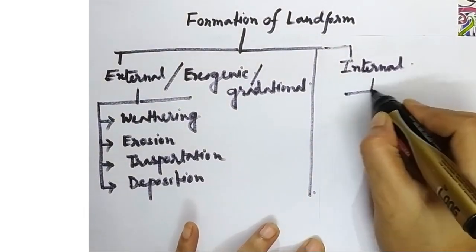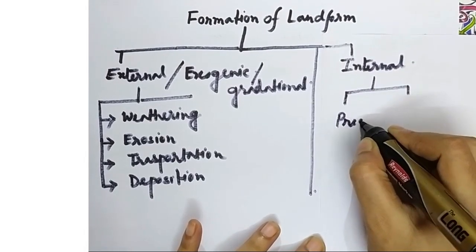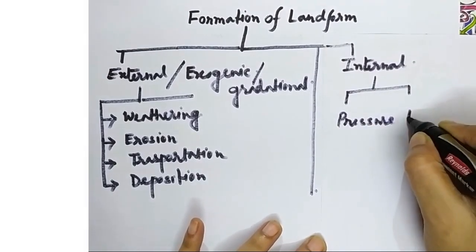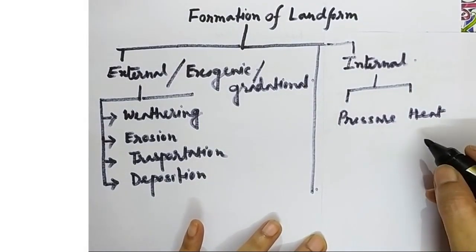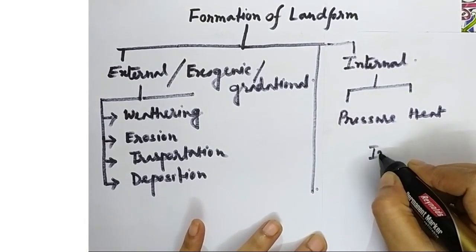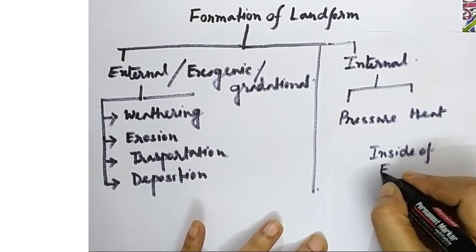Internal forces are again divided, just like it's the pressure and heat, exerted from the inside of the earth.